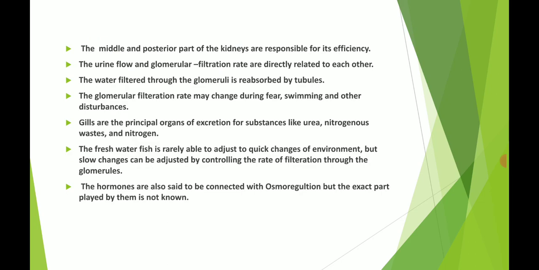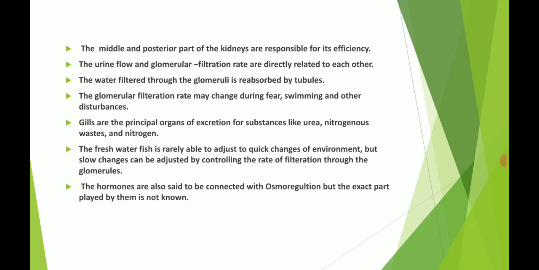Now the gills are the principal organ of secretion for substances like urea, nitrogenous waste and nitrogen. In fishes, the gills have this specific role: the various waste products are secreted in the excretion process.